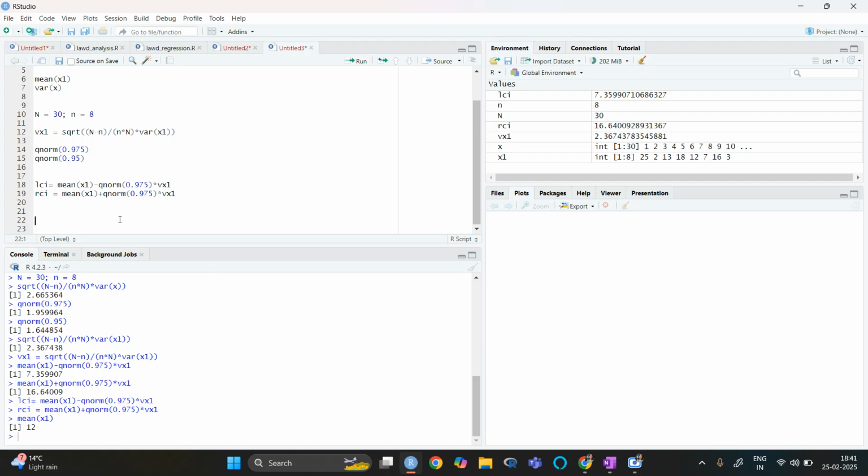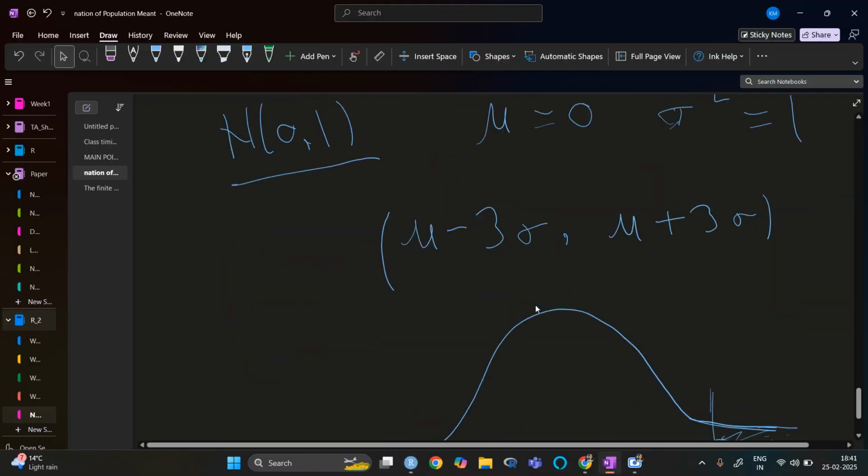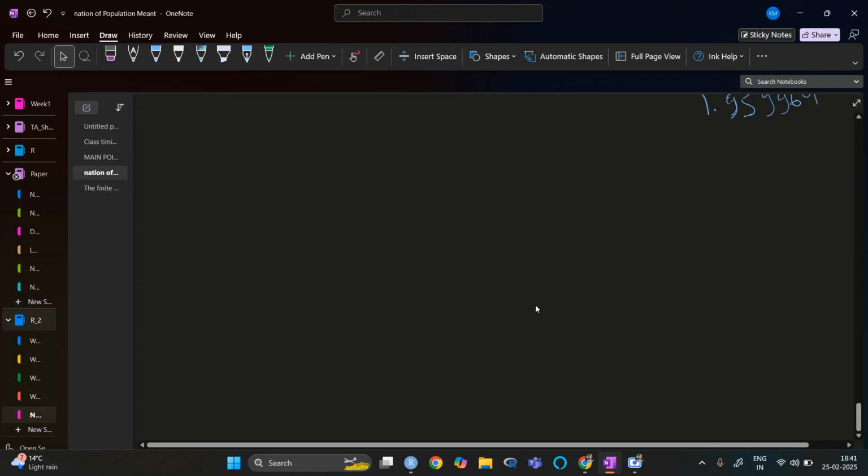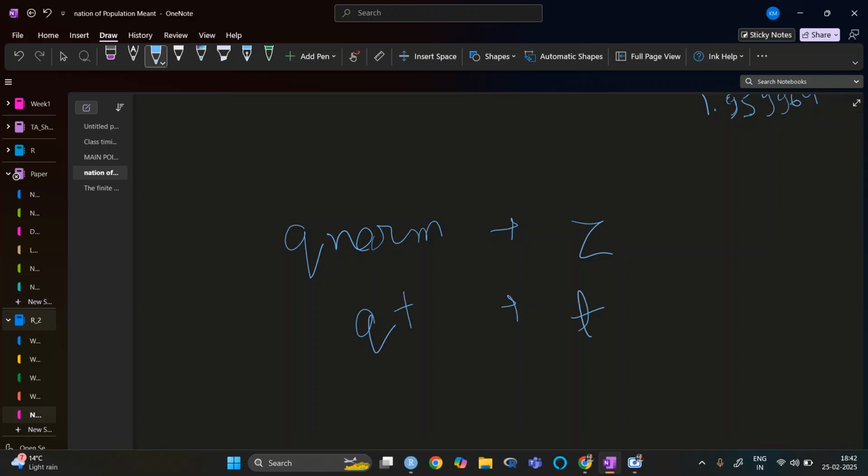We found this one because we are using qnorm. Norm is basically normal, so qnorm is for z and qt is for the t distribution.